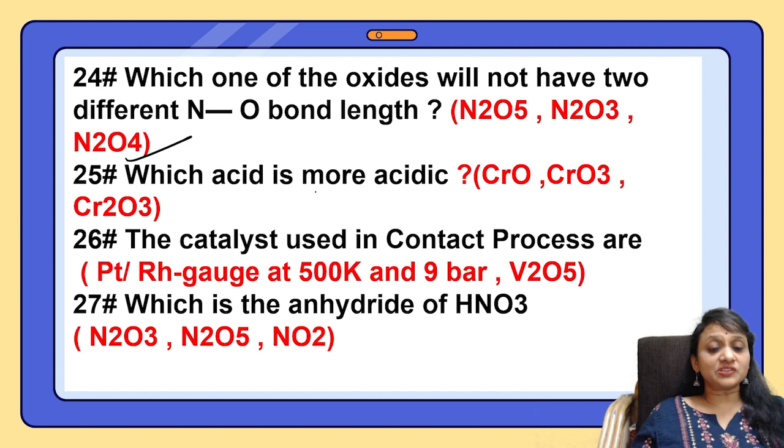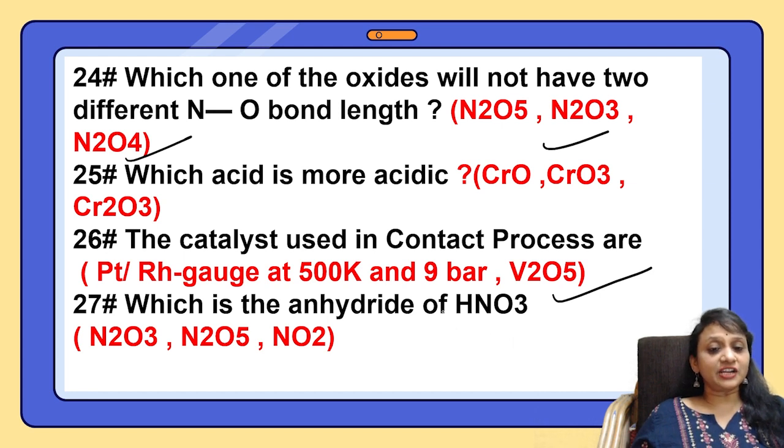Which acid is more acidic? As I said, you need to see the number of oxygen atoms. But here, in this case, CrO3. The catalyst which is used in the contact process, whether it is platinum, rhodium gauze at 500 Kelvin, or V2O5: vanadium pentoxide is used in the contact process.